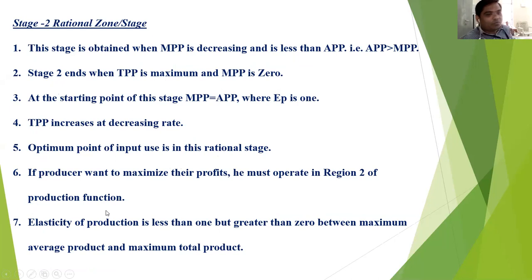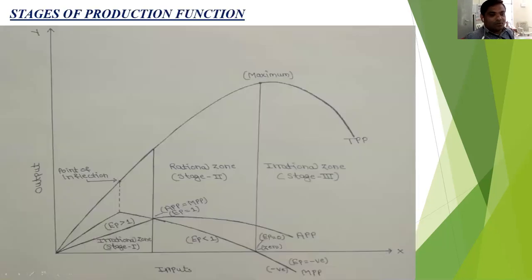Then the most important point that I already told, that is the optimum use of the input in the rational zone. If the farmer wants to maximize his profit, he must operate in the second region of the production function. And the elasticity of production is less than 1 but greater than 0 between the maximum average product and maximum total product. So elasticity of production is less than 1 in the second zone, that is the rational zone.